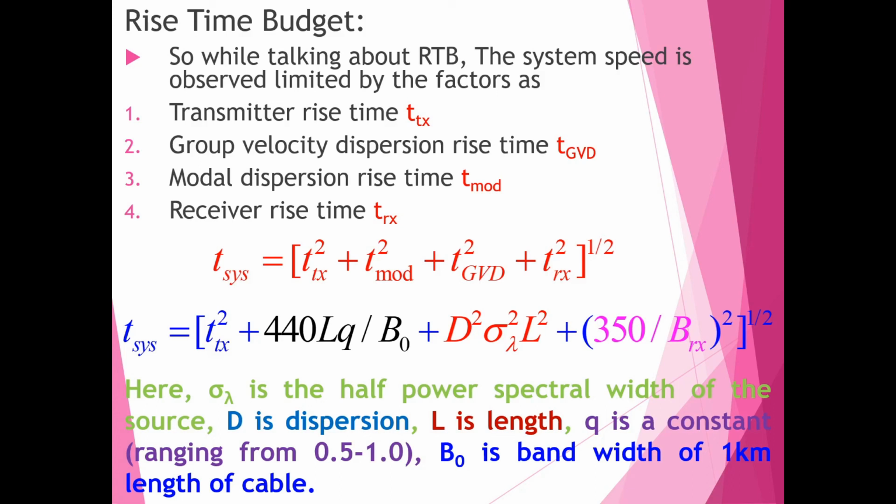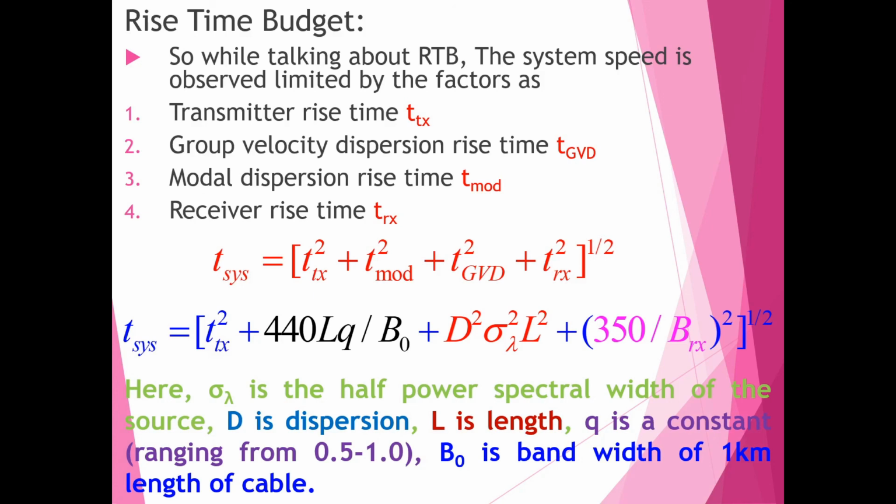The rise time due to modal dispersion is given by T mod equal to 0.44 divided by Bm, or we can say 440 L divided by B0, where B0 is the bandwidth of 1 kilometer length of cable and Bm is the bandwidth of a link of length L.